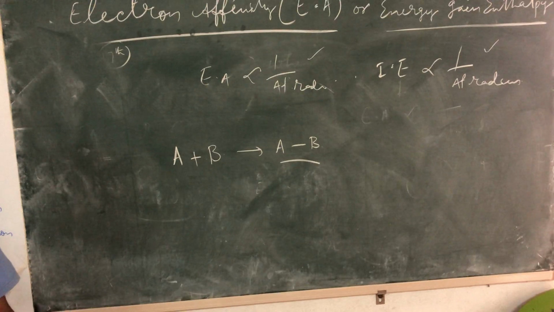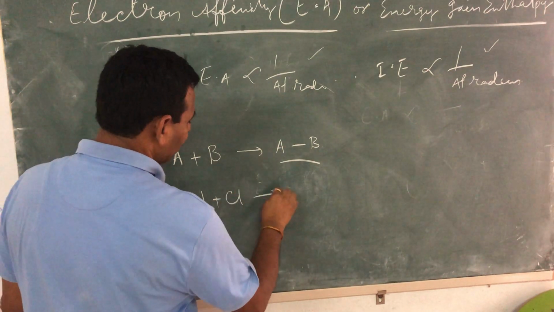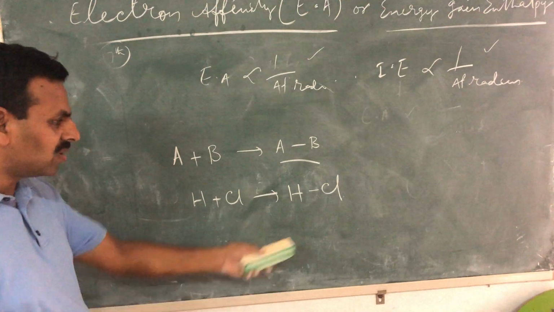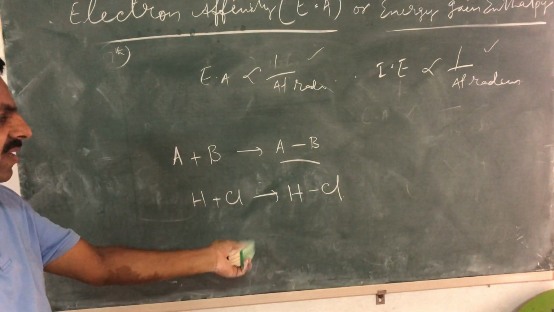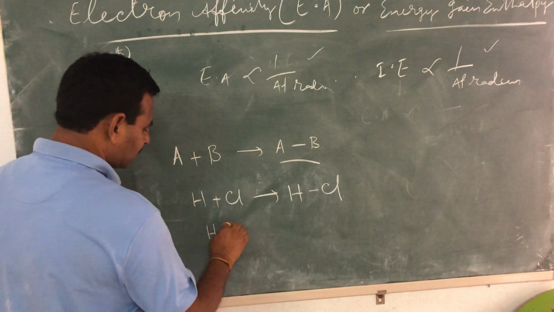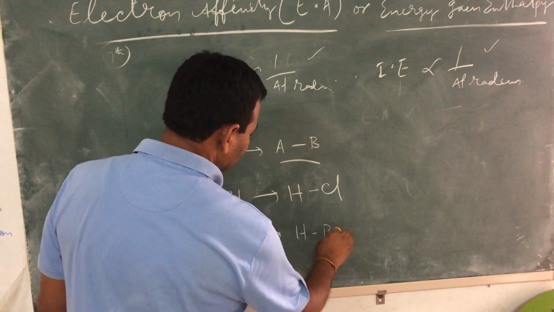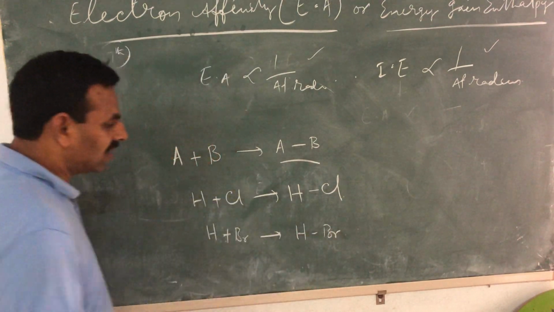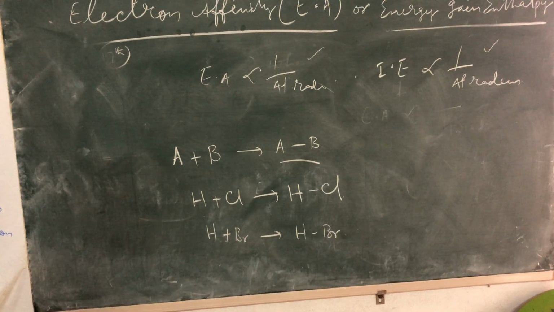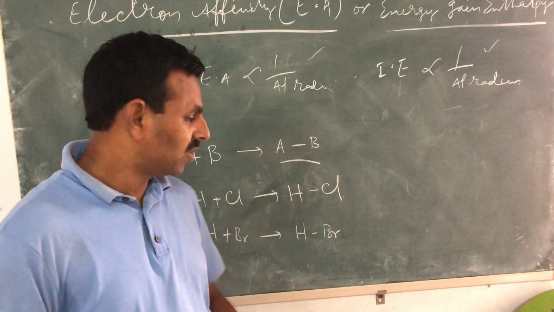Hydrogen plus chlorine forms HCl, a bond formed between hydrogen and chlorine. Hydrogen plus bromine gives HBr. Nitrogen plus oxygen gives nitric oxide, NO, like that.